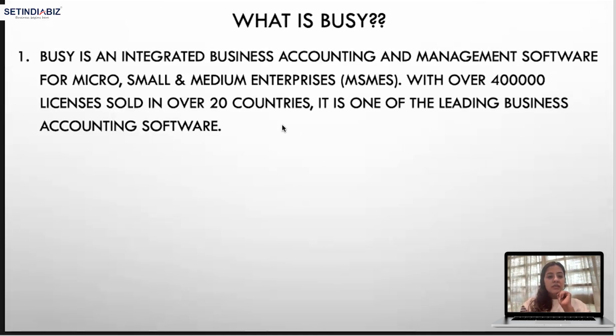It is one of the leading business accounting software, right? When I talk about this, it is one of the most sold accounting softwares, and the main purpose is to capture these small and medium enterprises, right? And it is now being sold in over 20 countries. It is one of the most leading business accounting software as compared to Tally.